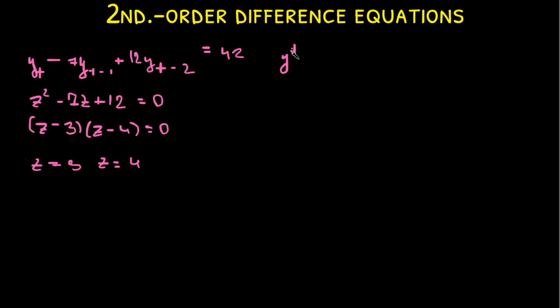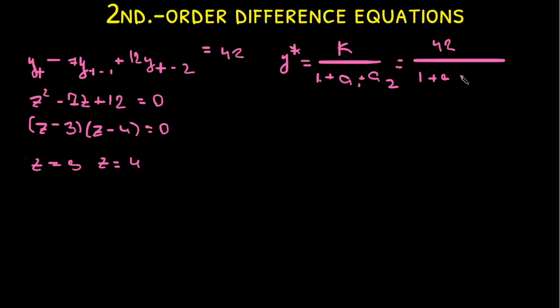Now we need to find the time-independent solution y star, which equals the constant k divided by 1 plus a1 plus a2. We put in the information, which is 42 as the constant k, 1 plus the constants in the difference equation, which are negative 7 and 12. 42 divided by 6 equals 7.